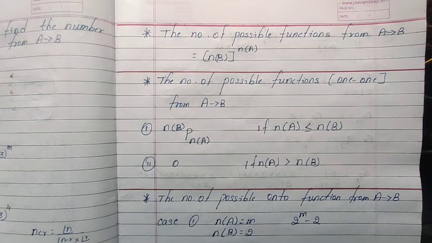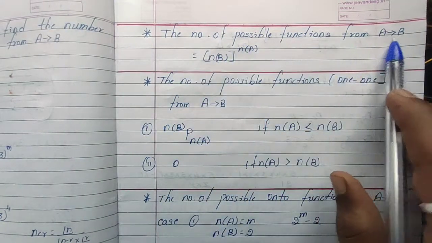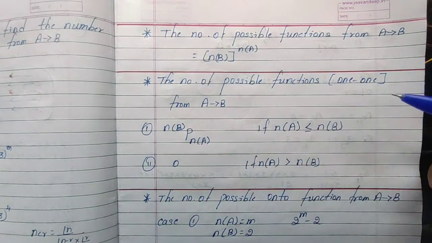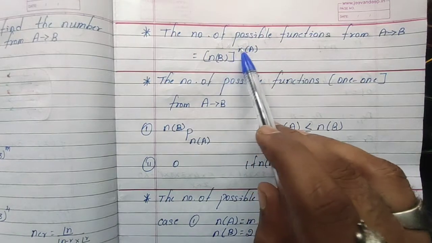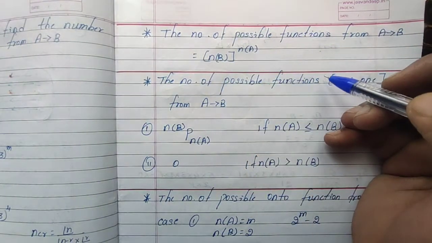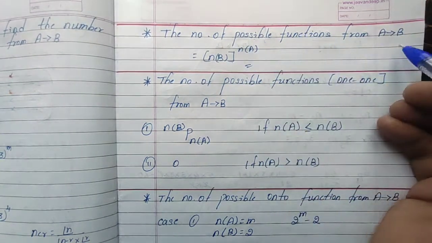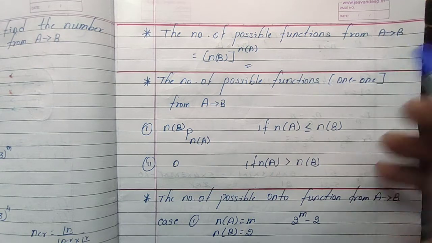Yeah, some important notes for you. The number of possible functions from A to B, where A is one set and B is another set. How many possible functions can we find? n(B) to the power of n(A). This is the formula to find the number of possible functions from A to B.